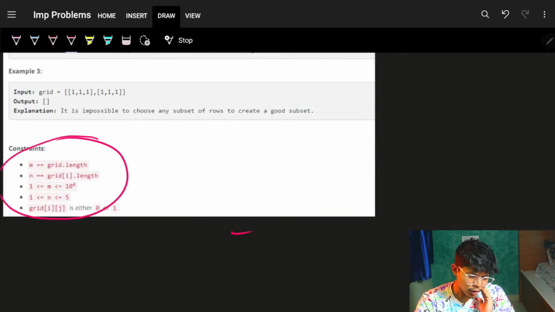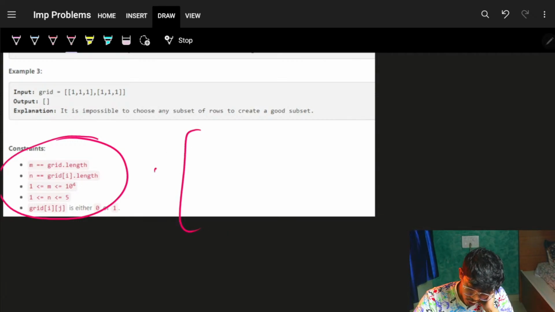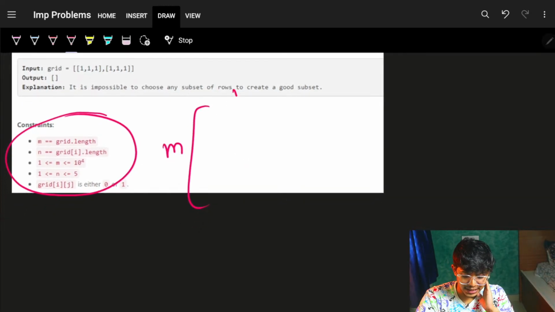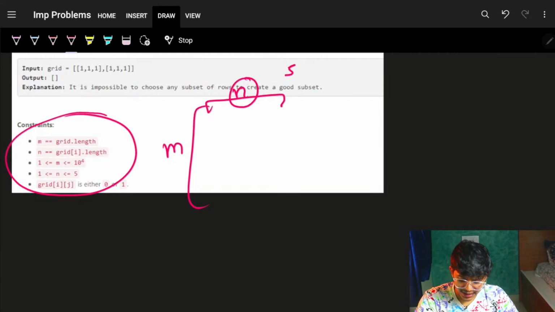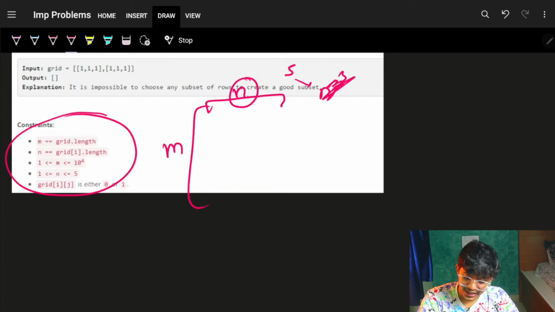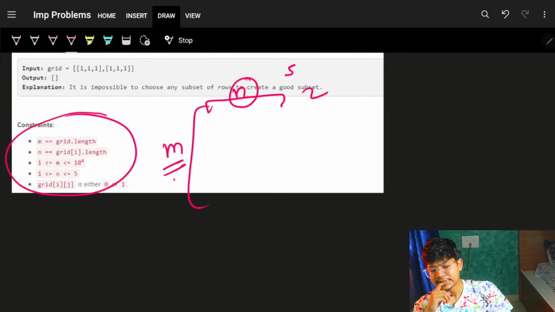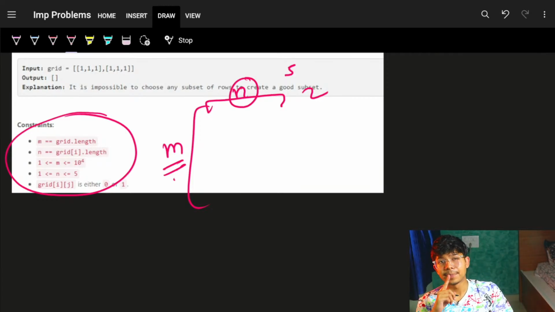So can I think of something else? I need to compute it in O of m only, or at max O of m into n, because n is very small, n is 5. I can increase n to n square or n cube or 2 to the power n, anything. But m is one thing I cannot increase, which means I can go to every row exactly once.